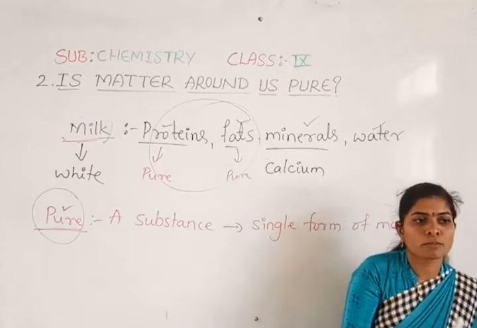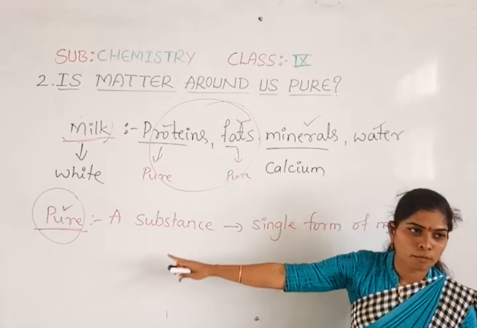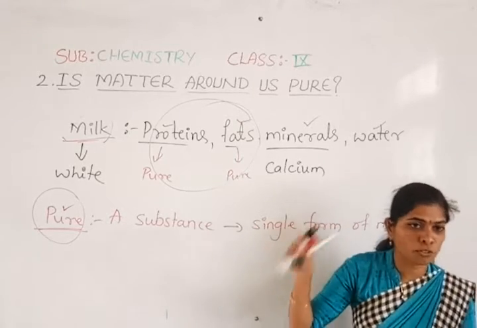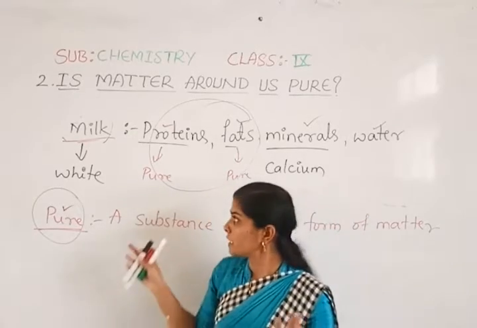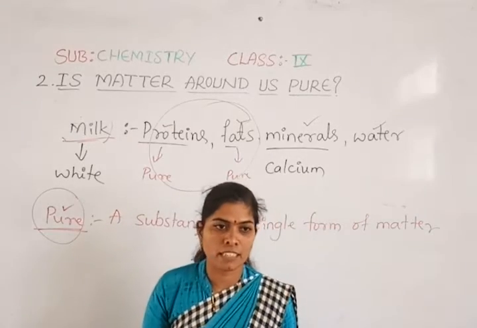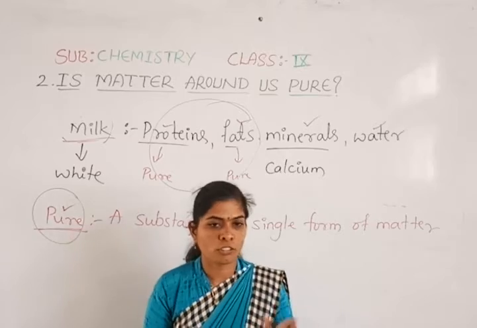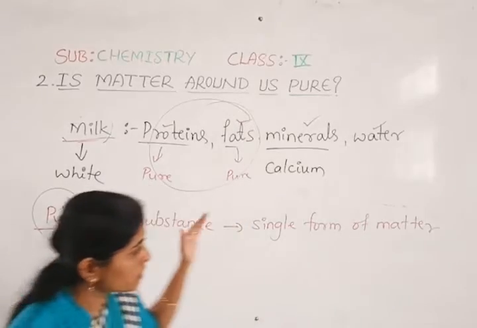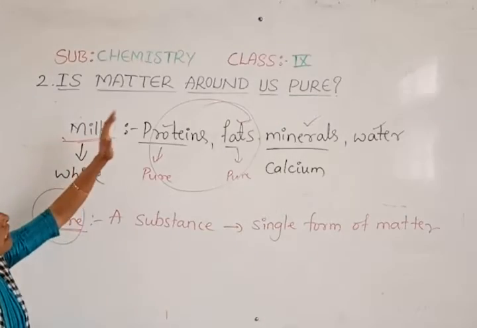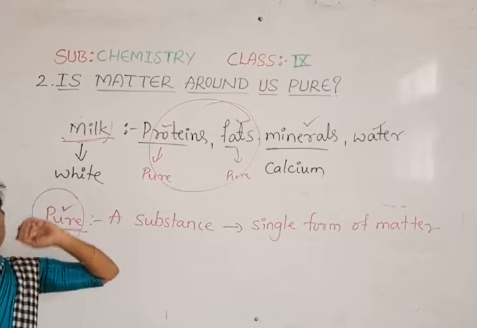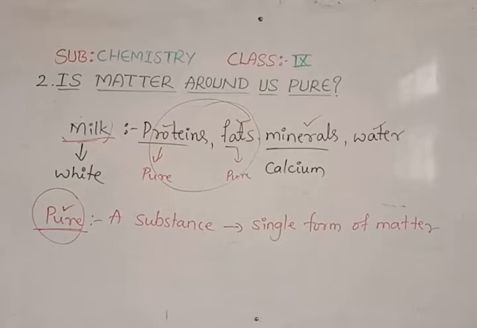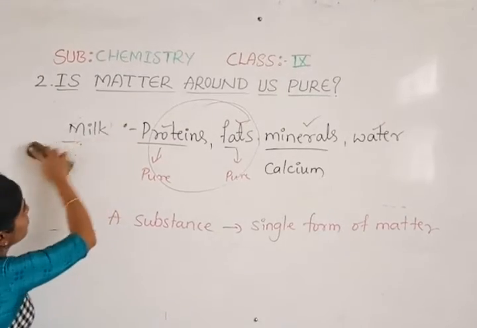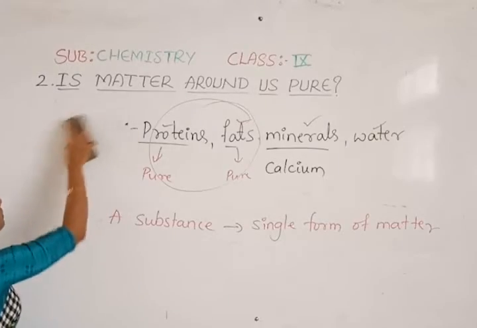In chemistry, for which kind of substance can we say it is pure. And now you come to know whether the different types of matter in our surroundings are pure or not. So on the basis of that, how can we classify matter into different classifications, depending on their purity? That we will discuss now.